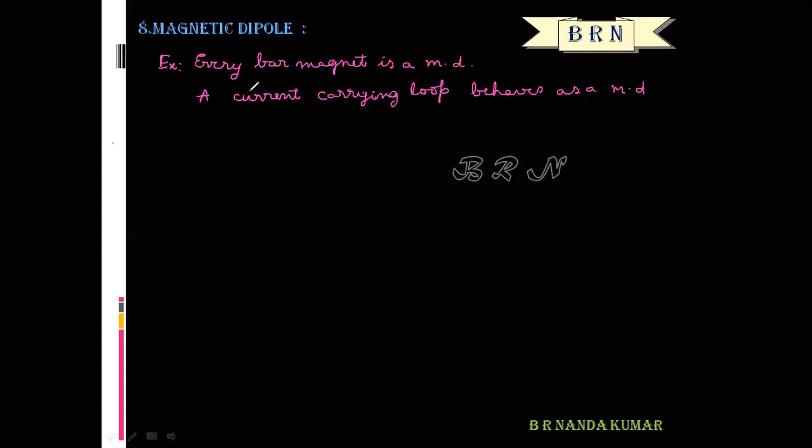So a magnetic dipole is an arrangement of two equal and opposite magnetic poles separated by a small distance. Okay.